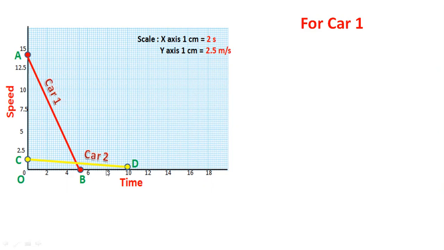Now this is a speed time graph, right? To calculate distance from this graph, what do we need? We have two possible situations. First, we can either find out the slope or we can find out the area. Give me a response in the chat box. What do you think? From a speed time graph, should we take slope or should we take area, if I want to know the distance?